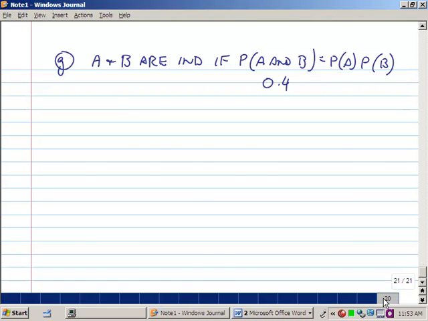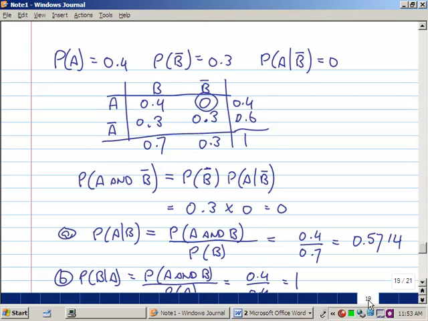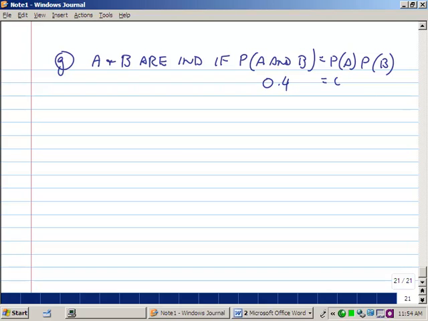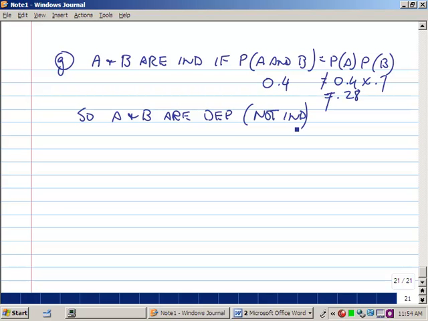The probability of A is 0.4, B is 0.7. Multiplied, it's 0.28. It's not equal to 0.28, so A and B are dependent, or you can say not independent.